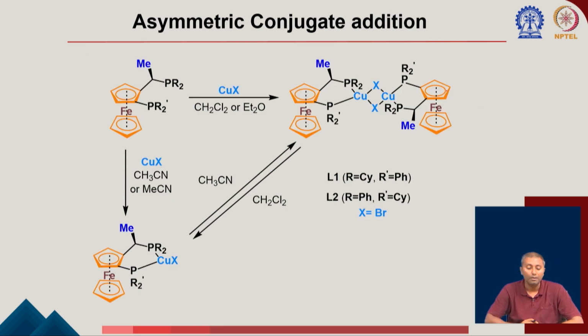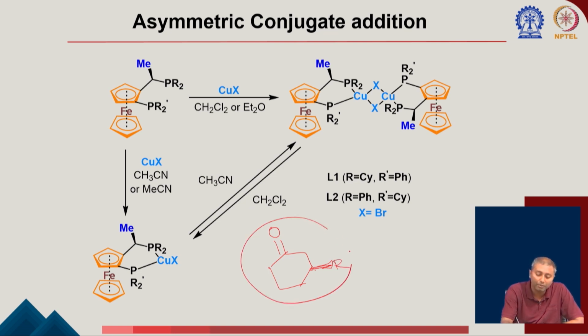Okay. So now I am going to talk about the asymmetric conjugate addition reaction. So we have learned about the conjugate addition reaction. Now the question comes that in this conjugate addition reaction, if you can bring a chiral ligand to the copper, then you are able to control the chirality, and you can make a product with a particular enantiomer selectivity. That means it could be R or S. Okay. You can control them using a Josiphos ligand.